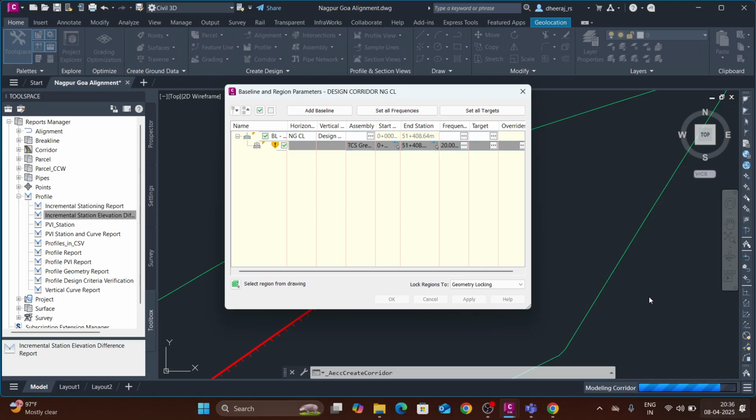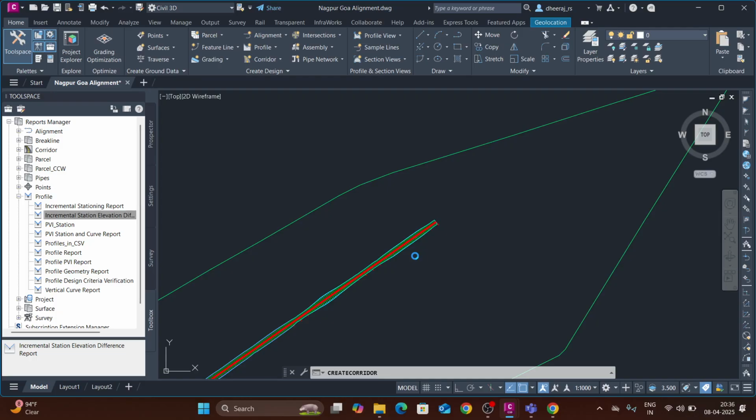You can see now in the alignment we found only the center line, right? After modeling it will give all the dimensions, that is pavement, shoulder, and the ground cutting and filling, all of that will now be visible in the alignment. You can see the alignment changed right now.